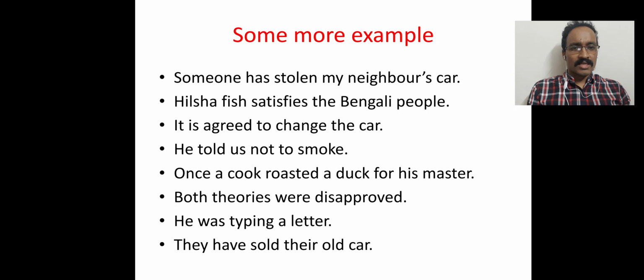Here you see another example. He was typing a letter. This is past continuous tense, and you know in past continuous tense we use was being or were being and then the past participle form of the verb to make it passive. So you try to do it.